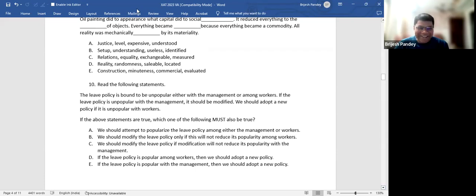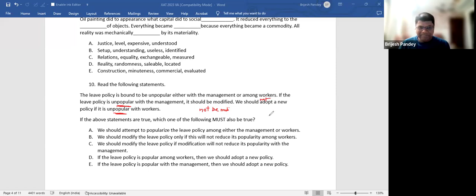This is either X or Y. The leave policy is bound to be unpopular either with the management or among workers. Means what? Is bound to be unpopular. So either these people or these people will definitely find it unpopular. If the leave policy is unpopular with the management, it should be modified. That means if it is popular with the management, I'm sorry, I'm writing it very poorly. But if it is popular with the management, then can I say it should not be modified? Agree? And if it is popular with the workers, they should not adopt a new policy.